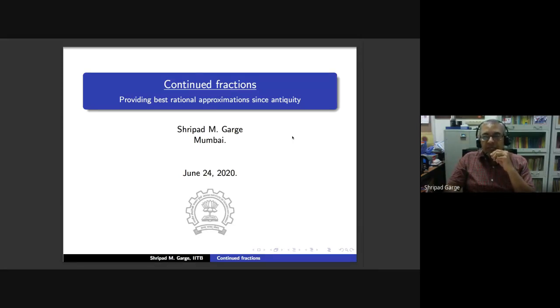It is also very natural to take a and b to be in the smallest form. So for instance, if you have the number 5 upon 10, then it is natural to think of it as 1 by 2. So we will also, wherever possible, assume that the denominator and numerator are co-prime. That is what we assume.